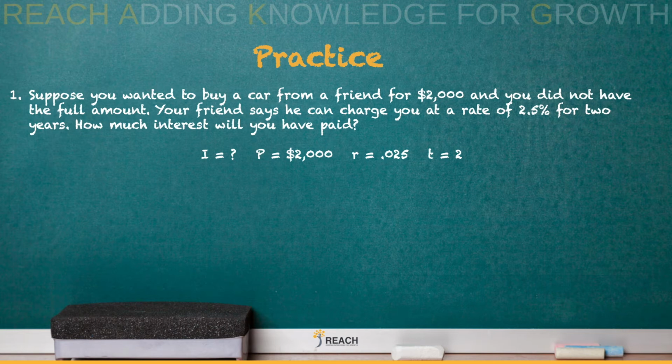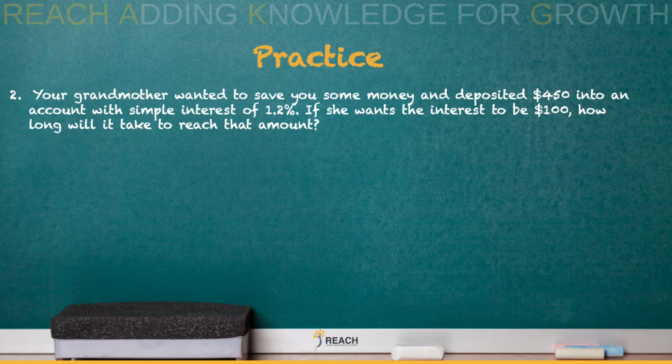Alright, see if you got your interest to be unknown, your principal to be 2,000, your rate to be 0.025 as a decimal, and your time to be 2 years. Plug it into the formula, and once you got your formula, multiply it out, and you should get your final answer to be $100.